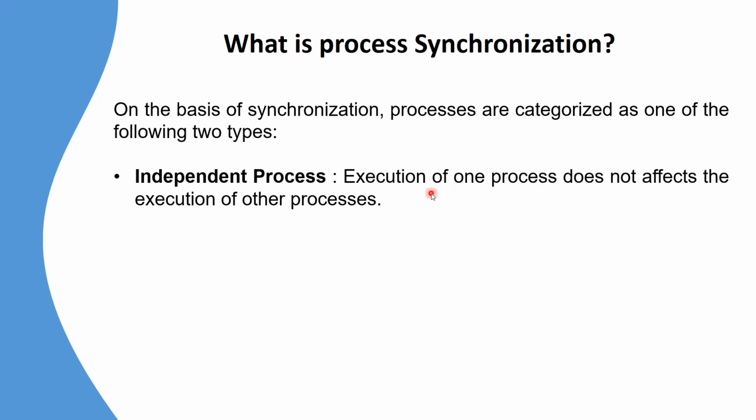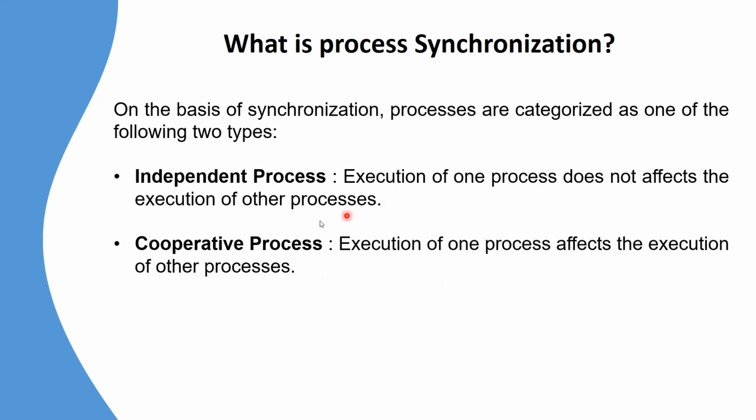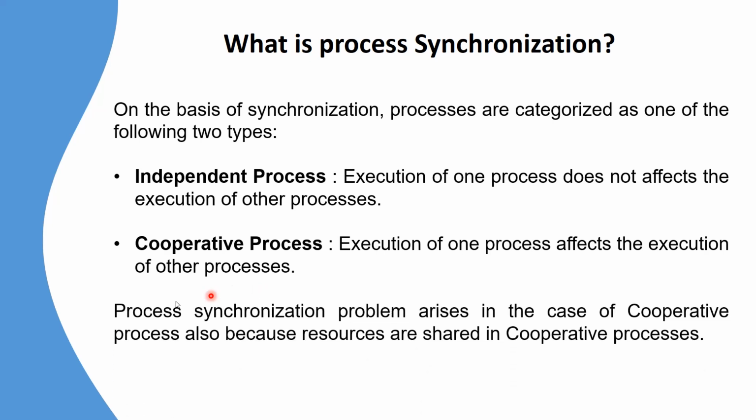Whereas in a cooperative or cooperating process, execution of one process affects the execution of another, because they are sharing data, as we have seen in the producer consumer problem. The process synchronization problem arises in cooperative processes because resources are shared.